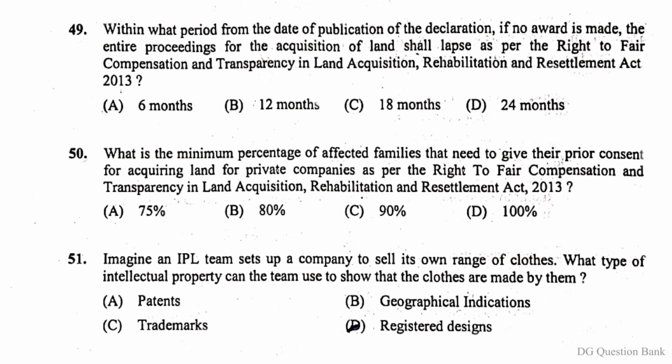Question number 49. Within what period from the date of publication of the declaration, if no award is made, the entire proceedings for the acquisition of land shall lapse as per the Right to Fair Compensation and Transparency in Land Acquisition, Rehabilitation and Resettlement Act 2013? The right answer is option B, 12 months.